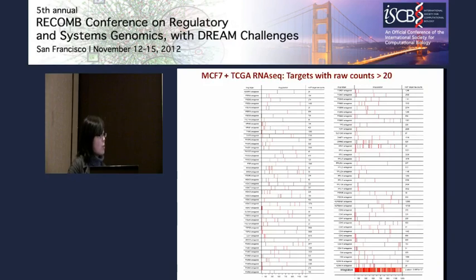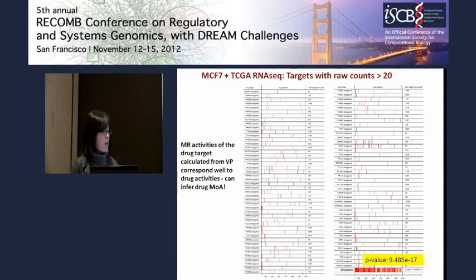As we see, for most of the targets, it has good enrichment for the real drugs for those targets. And the p-values for all the integrated results are highly significant. So we think that this master regulator activity of the drug target we compute from virtual proteomics is a good way to infer the drug mode of action.